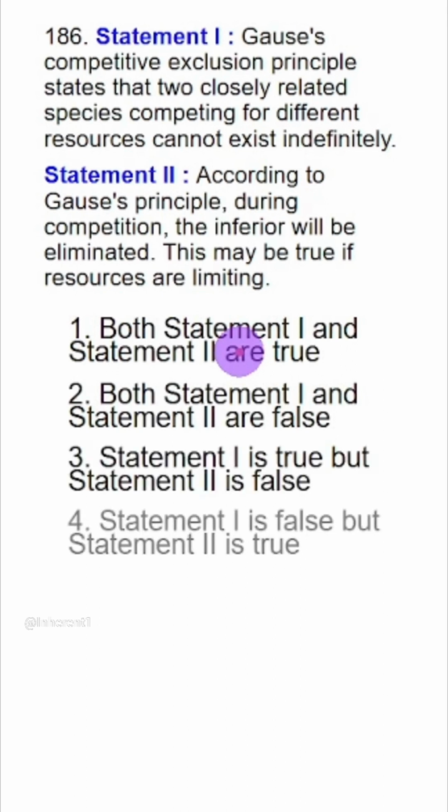So statement 1 is incorrect. According to Gause's principle, during competition, the inferior will be eliminated. This may be true if resources are limiting. Yes, this is true. So statement 2 is correct and 1 is incorrect. So the answer will be statement 1 is false and 2 is true. Option 4.